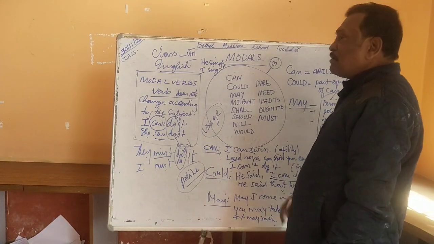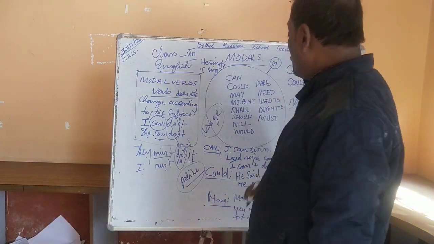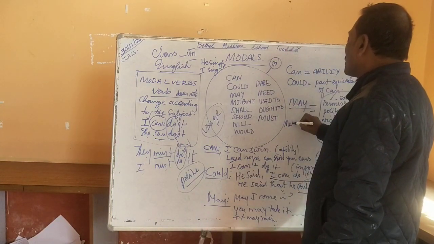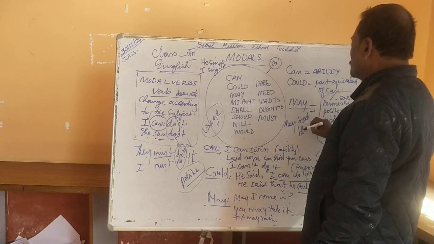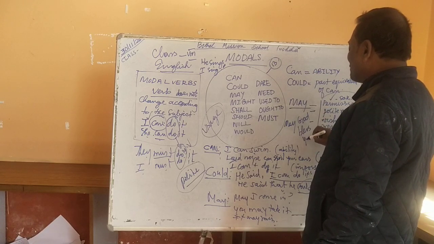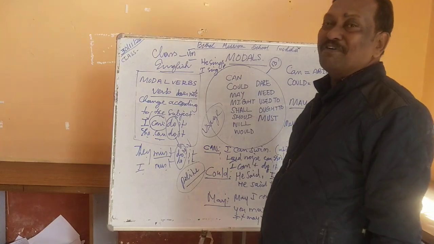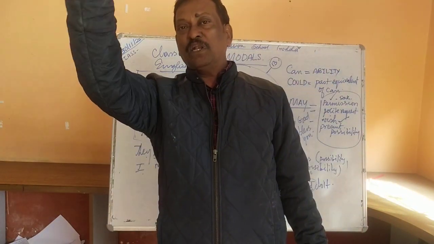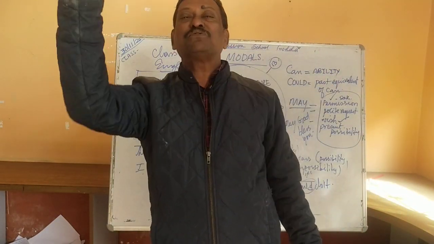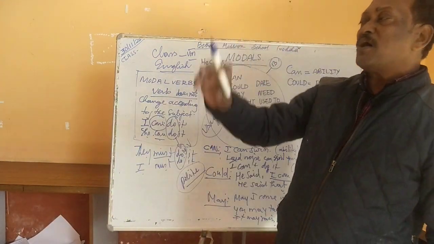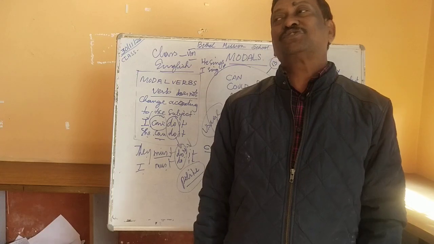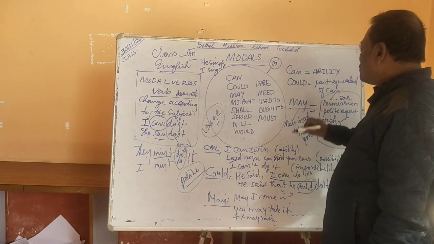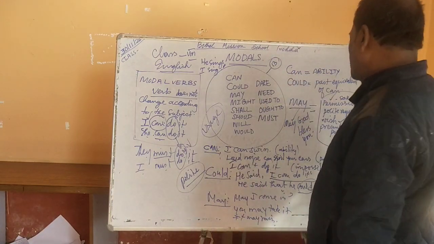And wish. How do you use this may for a wish? May you live long. May God bless you. Is it a wish, isn't it? So, in order to bless somebody, you use the modal verb may. May you live long. May God grant you good health. May God grant you long life. May God bless you. These are all wishes. So we use the modal verb may to express a wish.